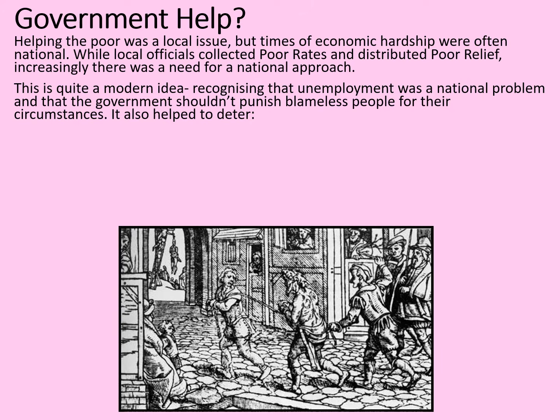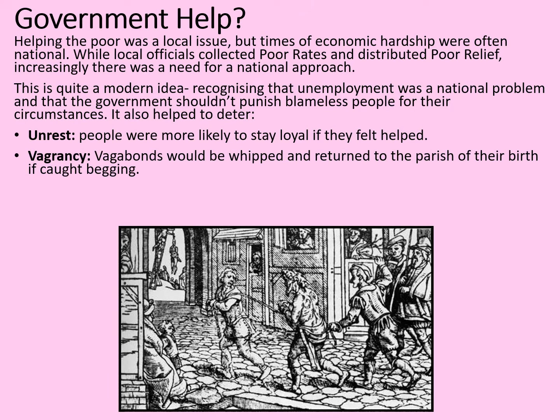The idea of having a national approach to poverty is quite a modern idea, recognising that unemployment was a national problem and that the government shouldn't punish blameless people for their circumstances. This approach also helped to deter unrest. People were more likely to stay loyal to the government if they felt helped, but it also helped to deter vagrancy.